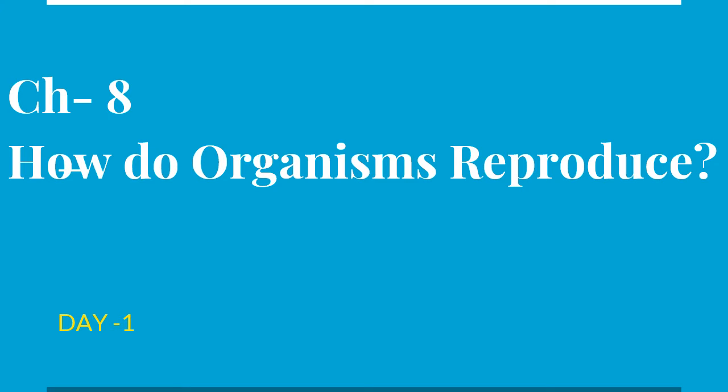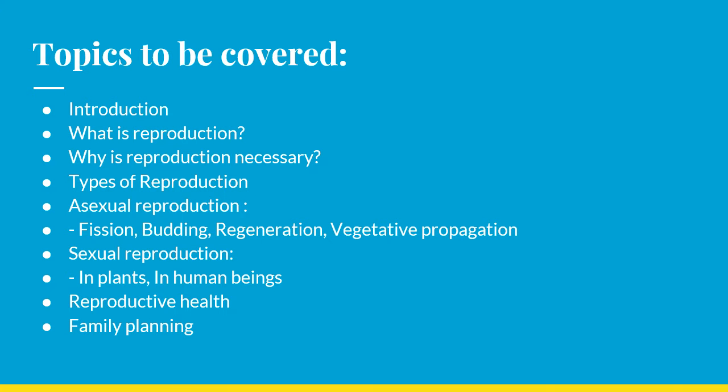Happy day to all. Today we are going to start chapter 8, How do organisms reproduce? Topics to be covered: introduction, what is reproduction, why is reproduction necessary, types of reproduction, asexual reproduction, which consists of fission, budding, regeneration, and vegetative propagation, and sexual reproduction, which takes place in plants as well as in human beings, the reproductive health, family planning, etc.